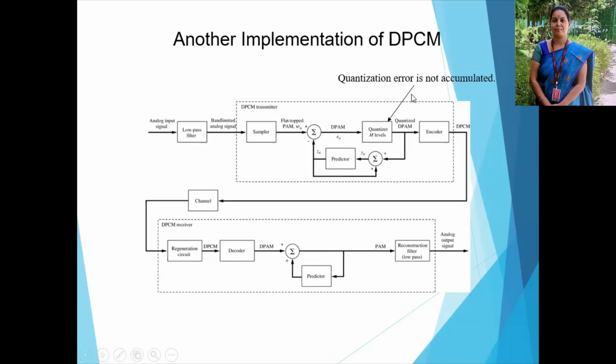This is another implementation of DPCM, with the same figure reconstructed. Here we can use the reconstruction filter. The difference is that here the low pass filter is applied before that.